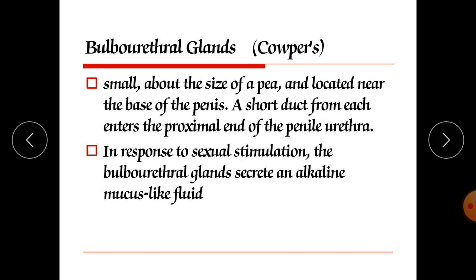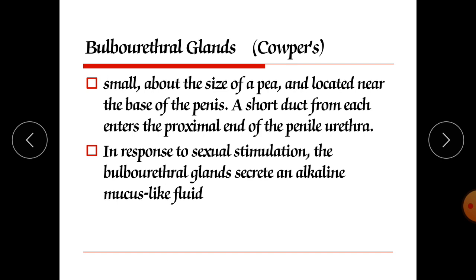Now next is the bulbourethral gland. It is small, about the size of a pea, meaning 2.5 to 5 millimeters. It is very small in size and located near the base of the penis. A short duct from each enters the proximal end of the penile urethra.